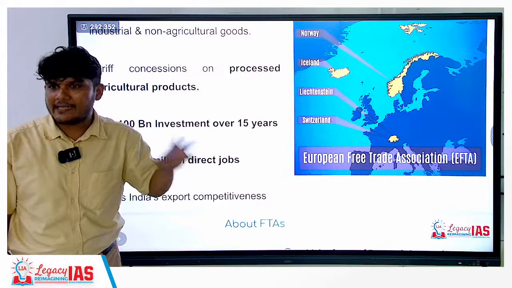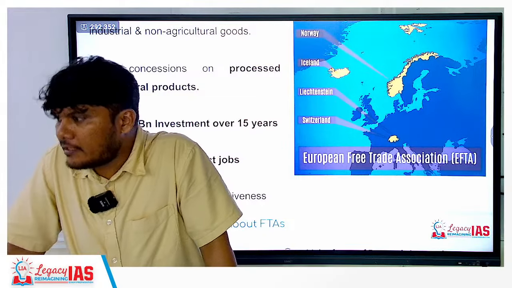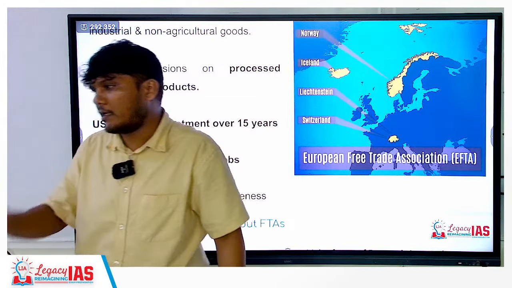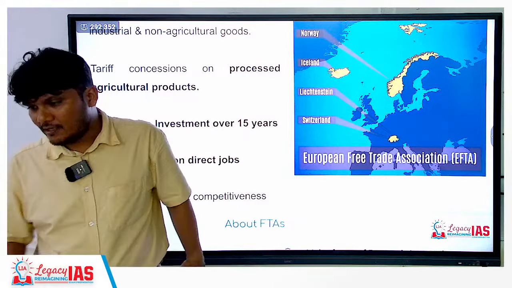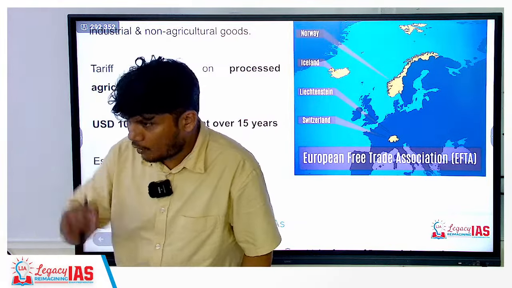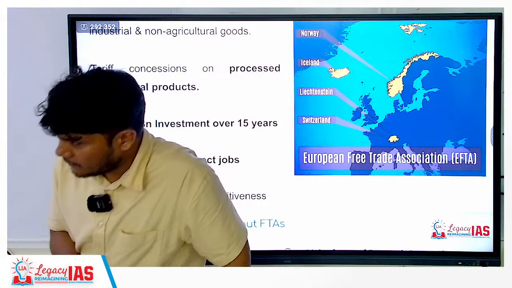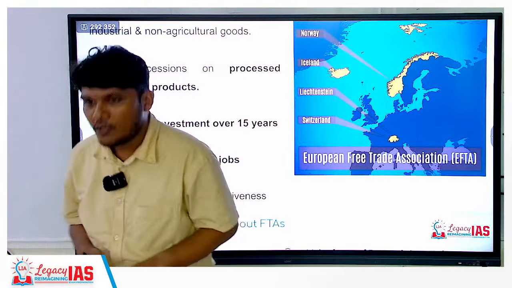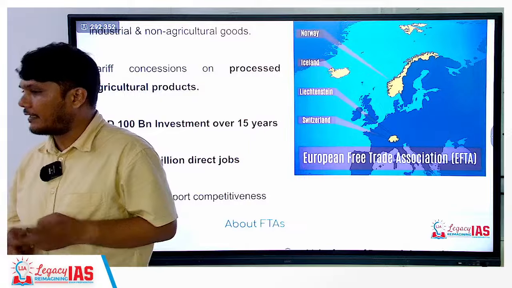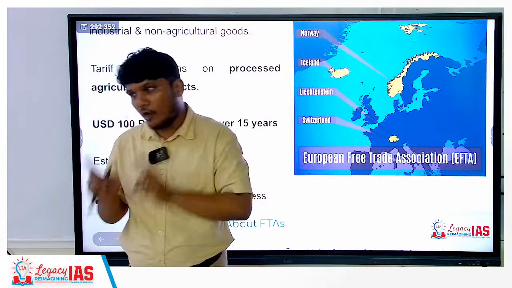But as far as direct jobs are concerned, around 10 lakh jobs, that is 1 million jobs, will be created. We are discussing the India-EFTA agreement. There are 4 countries: Switzerland, Liechtenstein, Norway and Iceland. From south to north I have named them. With them we have this agreement. Under this agreement we have got 100% access to the industrial and non-agricultural market, right? Not the agriculture, industrial and non-agricultural market.